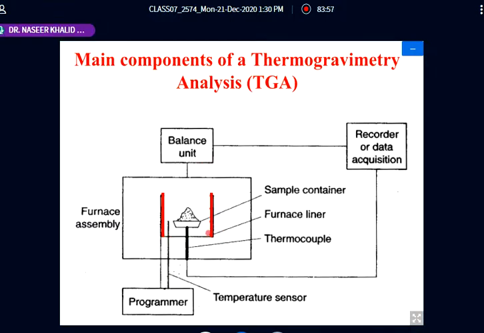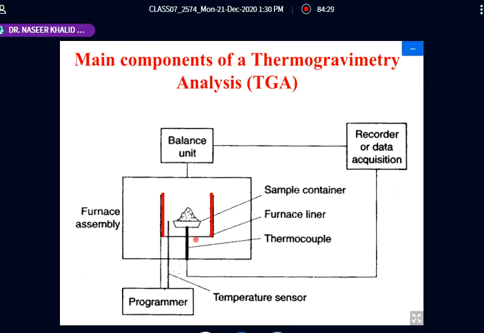Again, these red bars are the heating program. This is the programmer, and this program will give us how much the temperature inside this furnace assembly is. That is measured with the help of this temperature sensor.